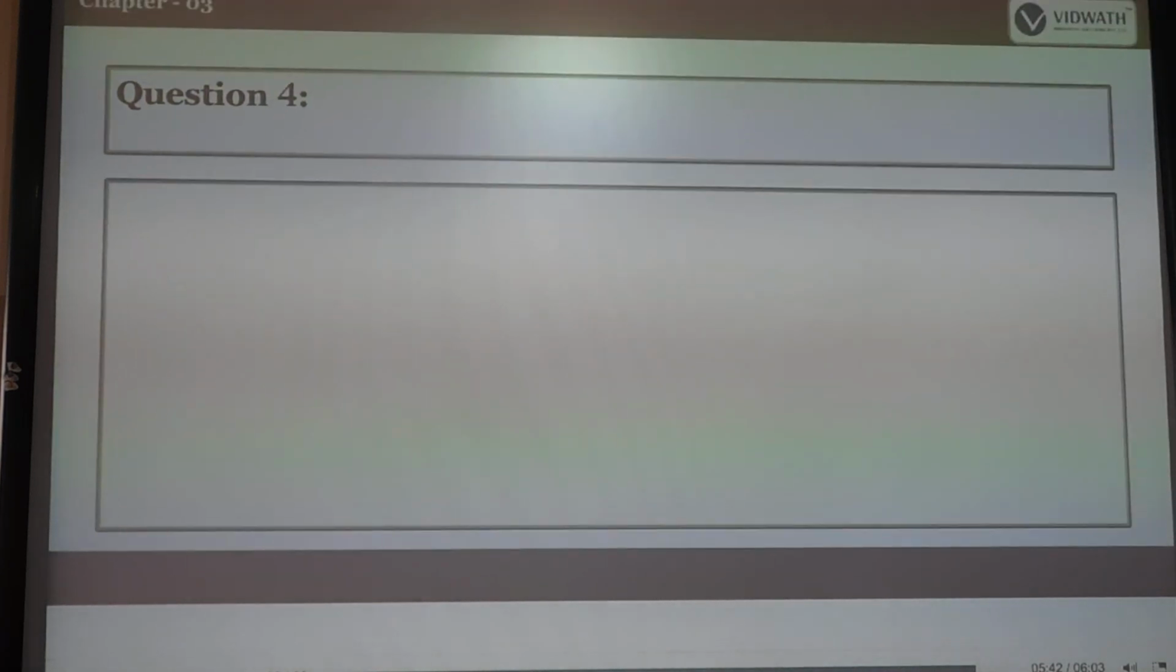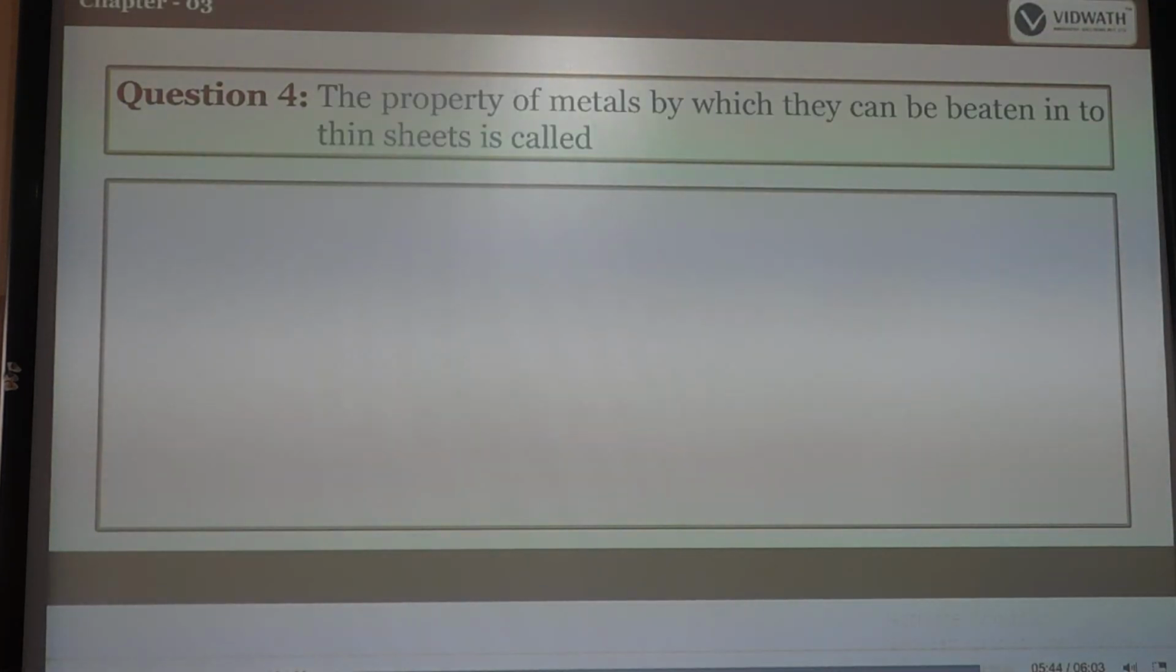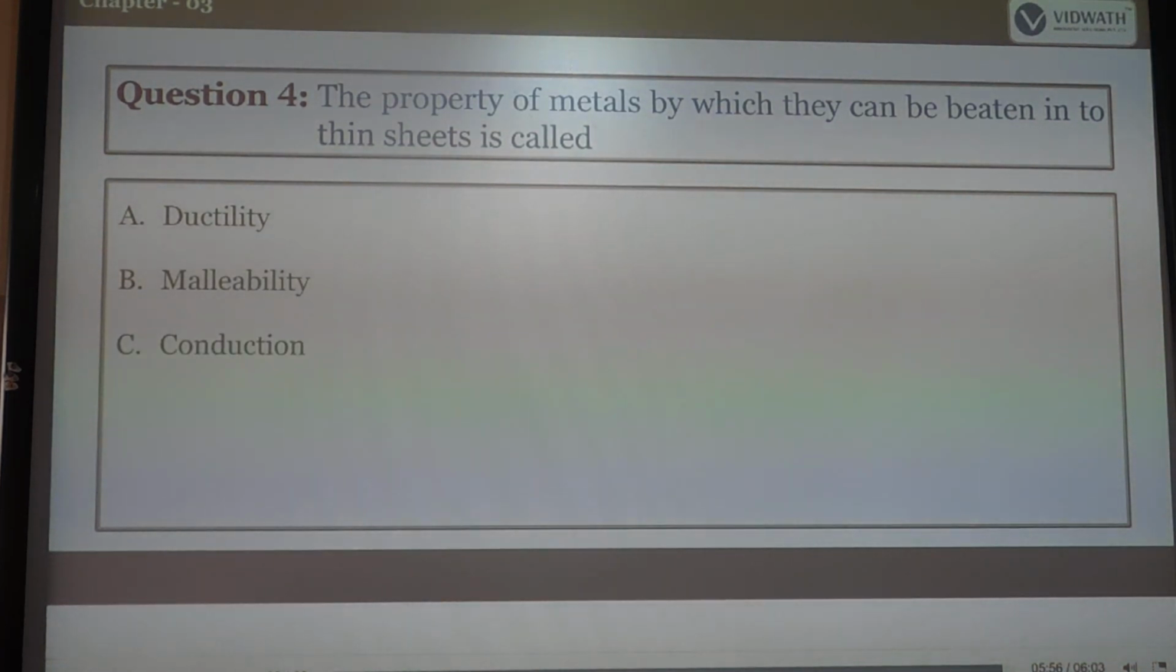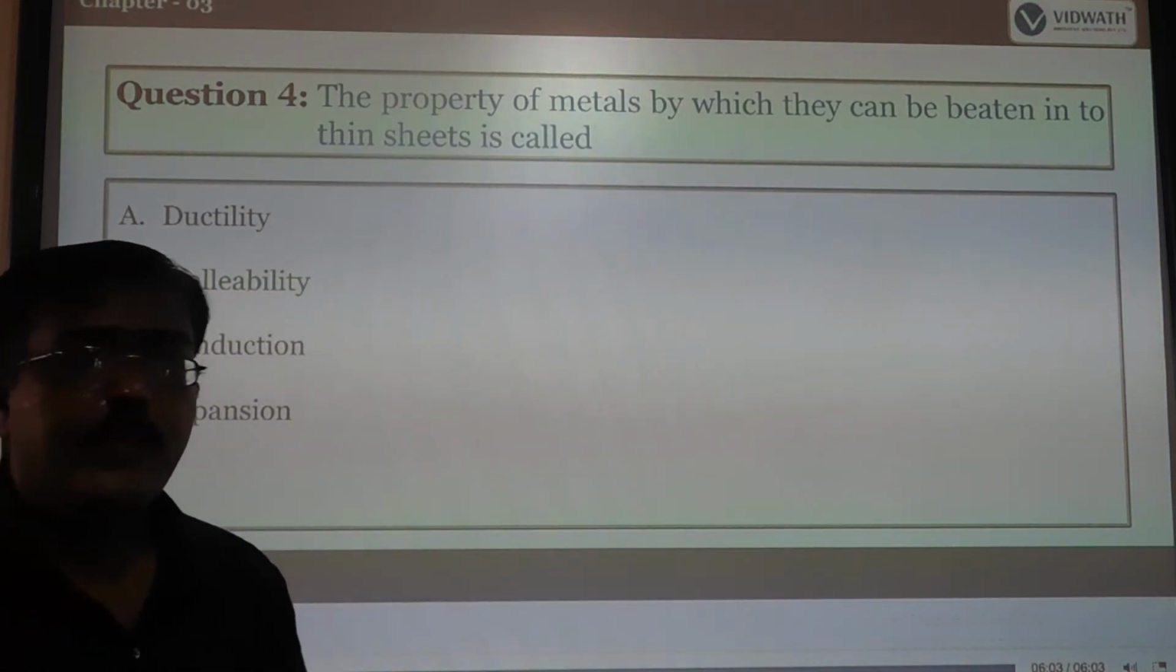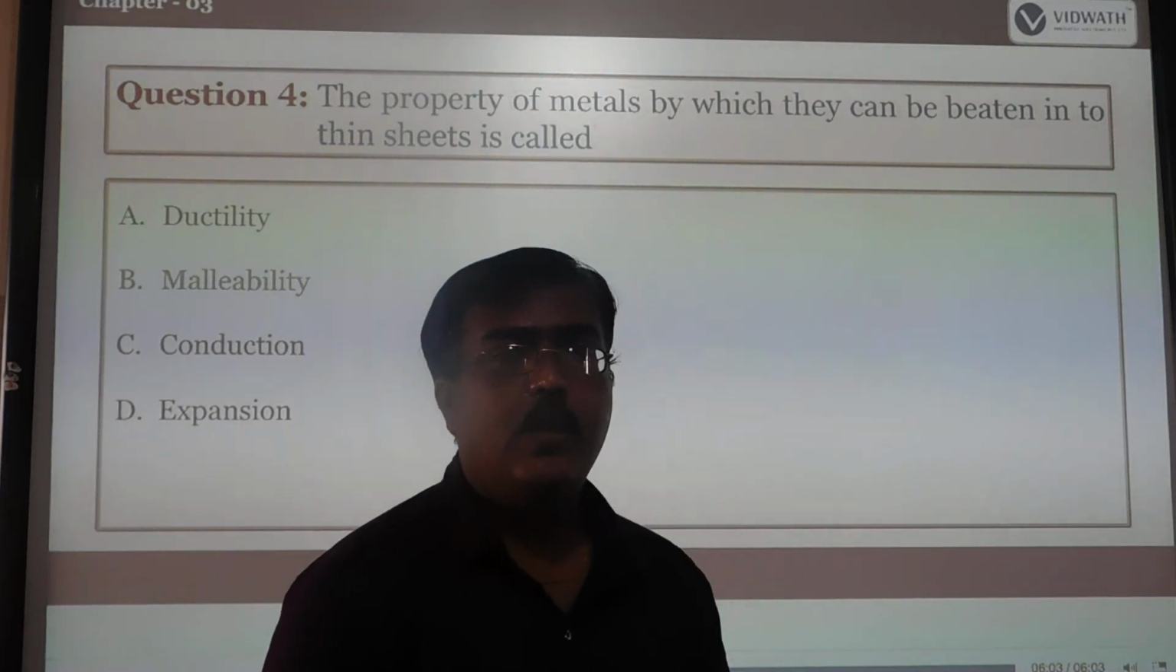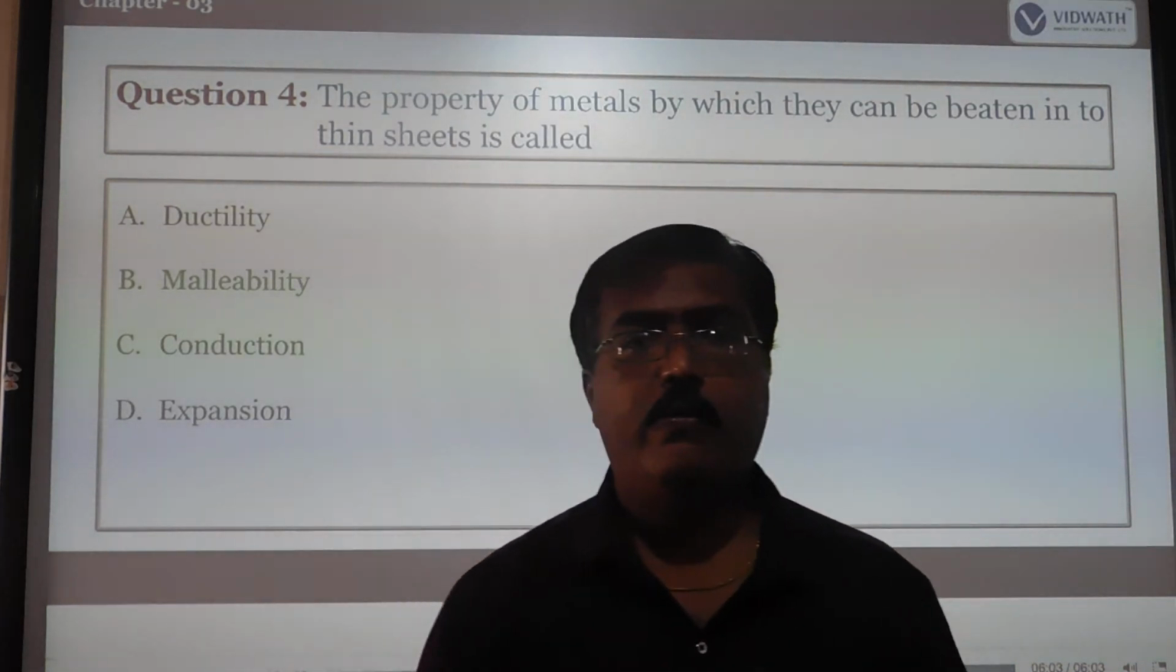Lastly, the last question in this session: the property of metals by which they can be beaten into thin sheets is called what? The options are ductility, malleability, conduction, expansion. The correct answer is malleability.